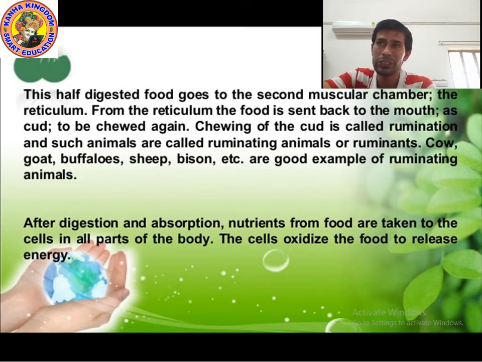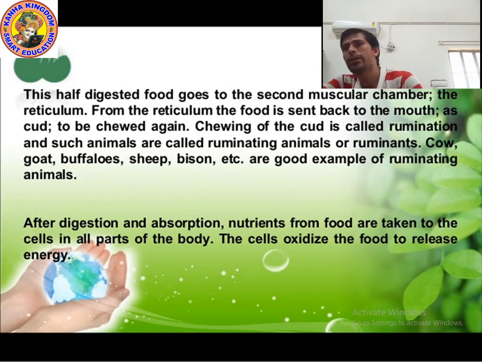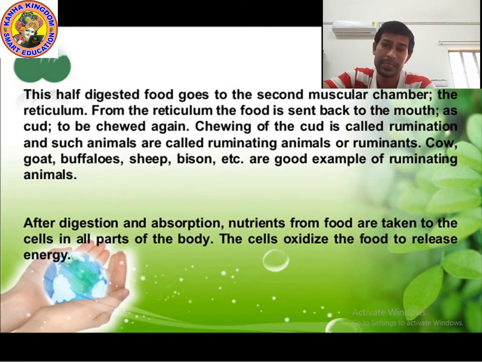After digesting, absorption occurs, and nutrients from the grass, leaves and different parts of plants go into the cells through blood vessels in different parts of the body. Then the cells oxidize the food to release energy. Oxidation is a process of releasing energy. I hope you understood. Please write down all these and try to remember. Now it's time to ask questions.